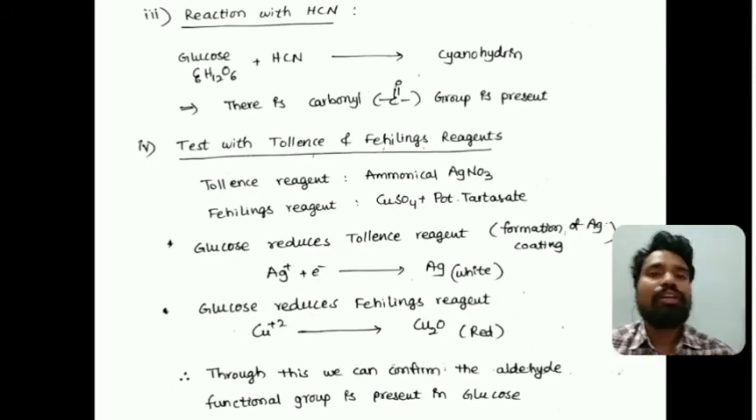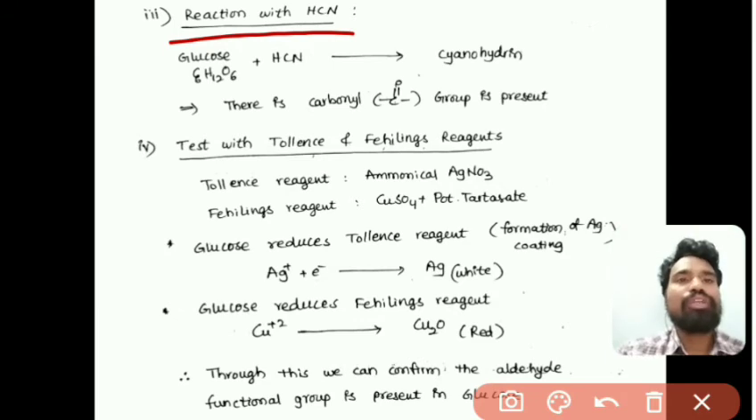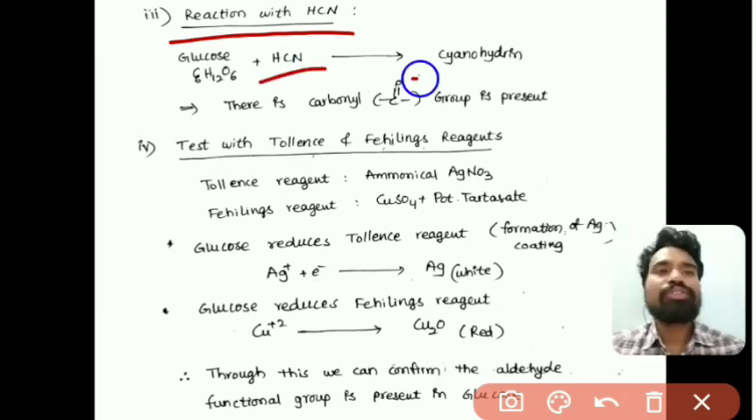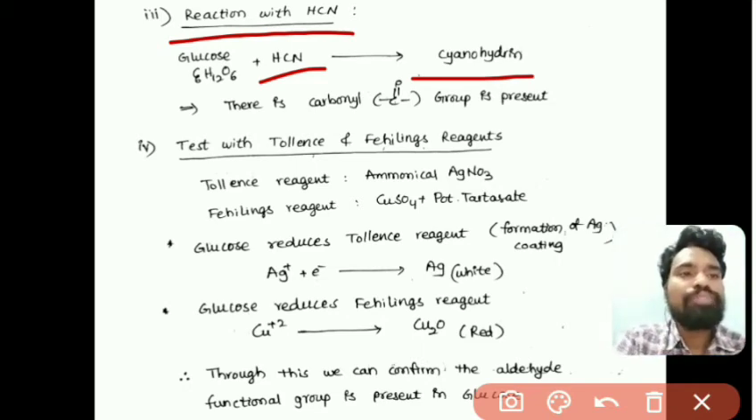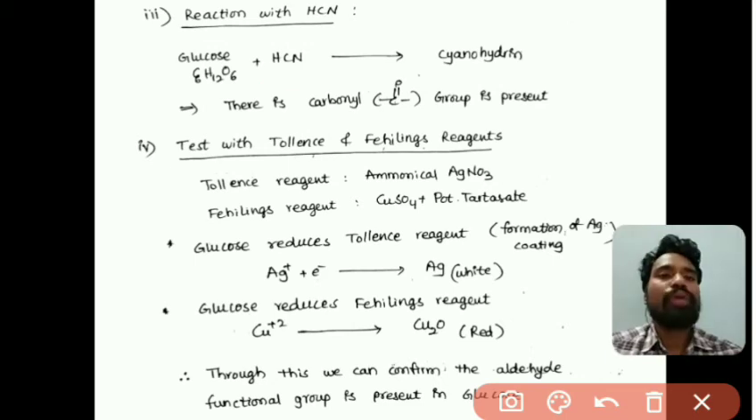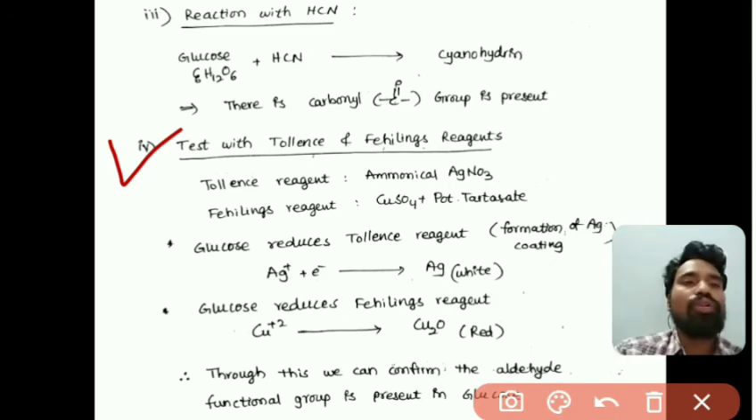The next one is the reaction with hydrogen cyanide, reaction with HCN. When glucose is reacted with HCN, it forms a cyanohydrin. Here also this indicates that a carbonyl group is present, that is C double bond O. Now we have to identify this carbonyl group, whether it is an aldehyde or a ketone. To identify that, we will go for the next thing, that is the test with Tollens and Fehling's reagents.